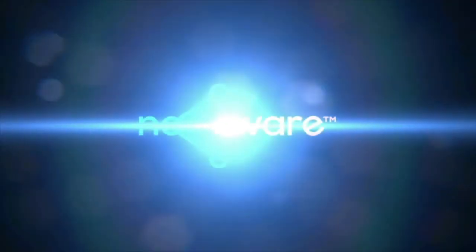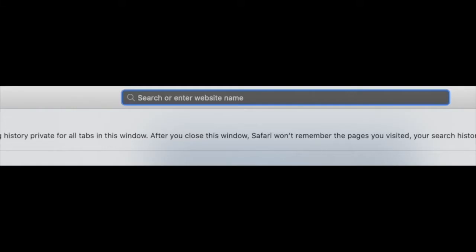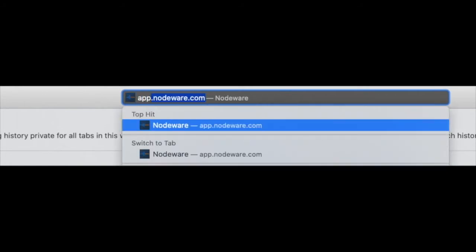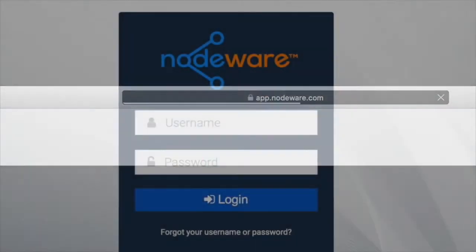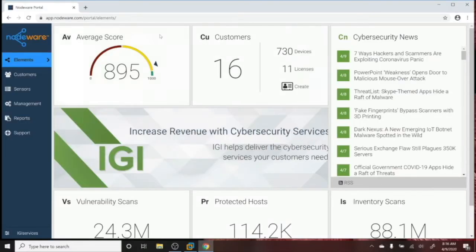This is Todd from Team Nodeware, and today we're stepping through the new sensor download, installation, and licensing process for virtual machines. After logging into the portal by pointing your browser to app.nodeware.com, the first step is to click on Sensors and then Downloads.